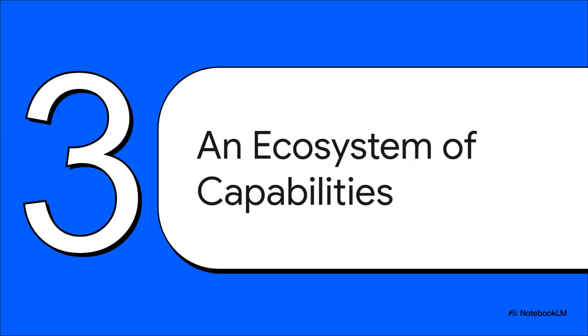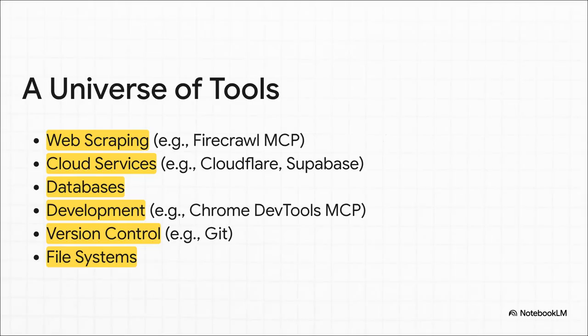So, and this is the crucial point. By creating a standard, MCP isn't just solving a technical problem. No, it's unlocking an entire ecosystem of brand new possibilities for what AI can actually do. And the variety we're seeing already is just stunning. Developers are building MCP servers for literally everything you can think of.